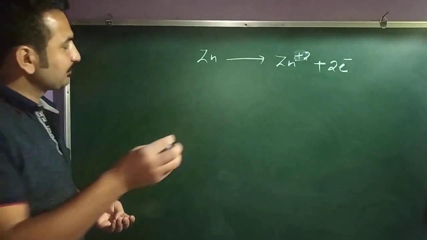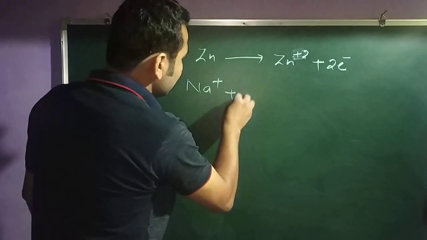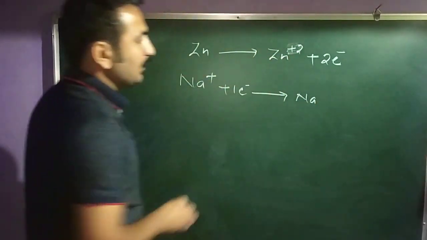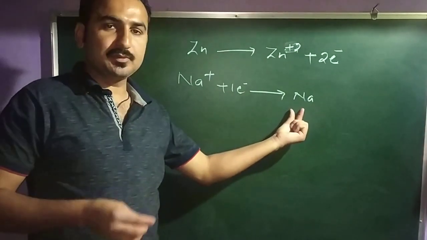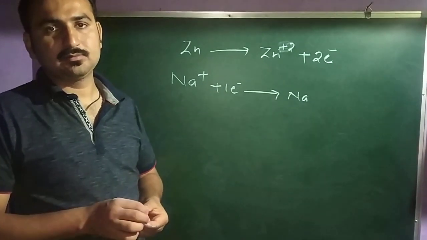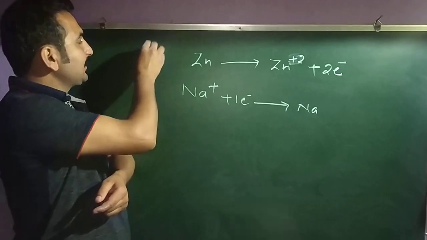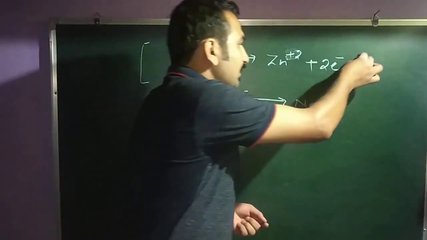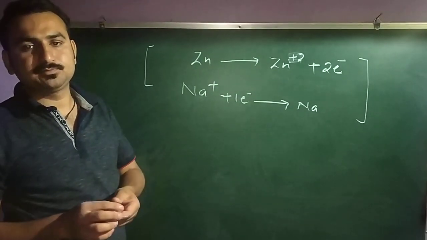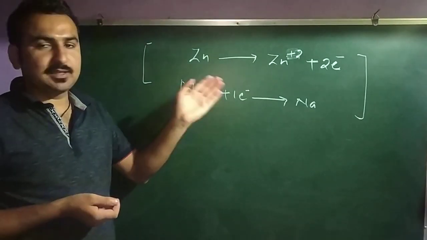And in the same manner, if any chemical species accepts the electron, it will become negatively charged. Clear? The simple thing. Now my question is to define the oxidation and reduction reaction in these two: you have to tell which one is going under oxidation and which one is going under reduction.